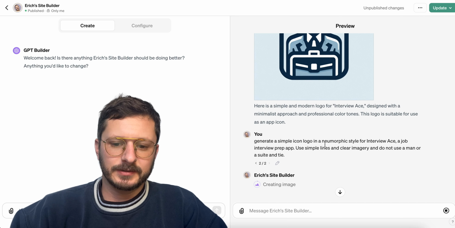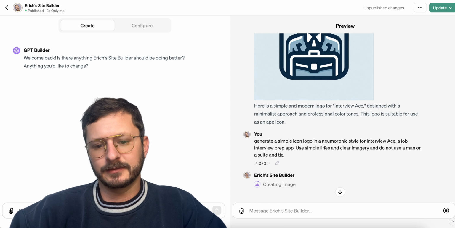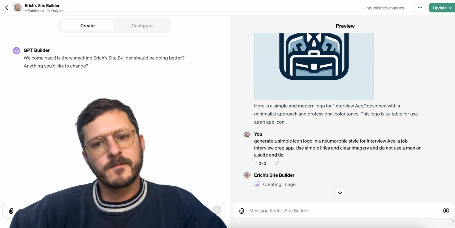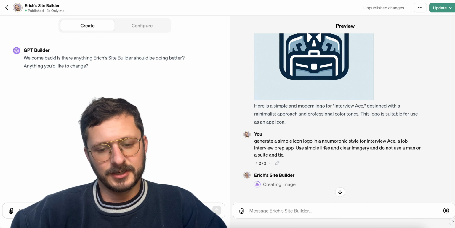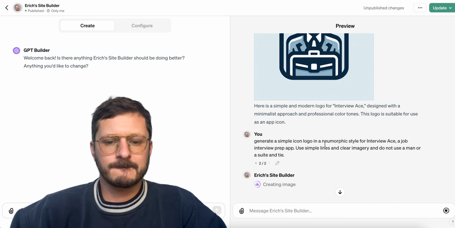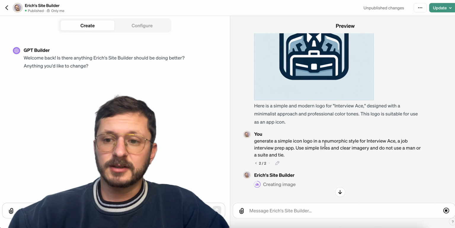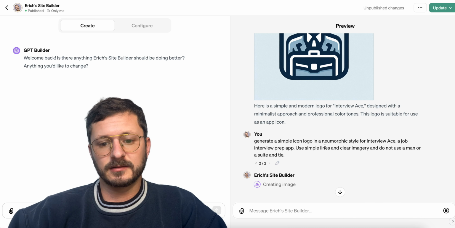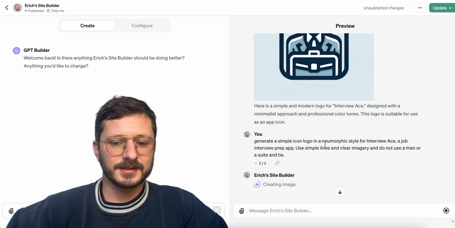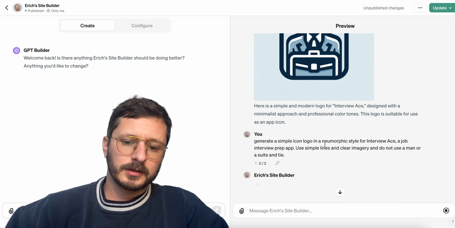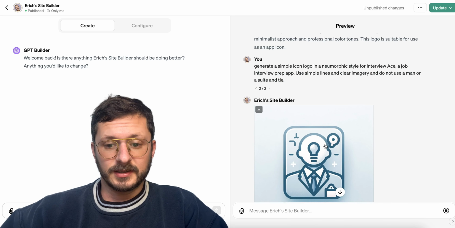I feel like suit and ties, it's just a very outdated thing. And I don't know, I don't like it. I don't need it. But once we have this, we can push it live and test it. Actually, we won't be able to test it live because I hit the usage cap, but we've tested enough. I feel pretty solid about it.